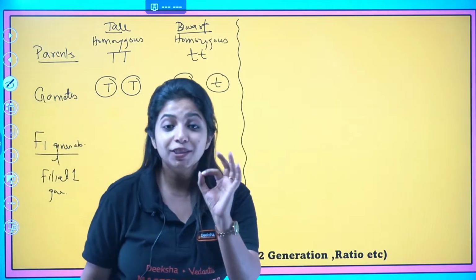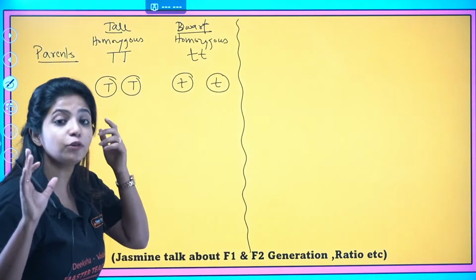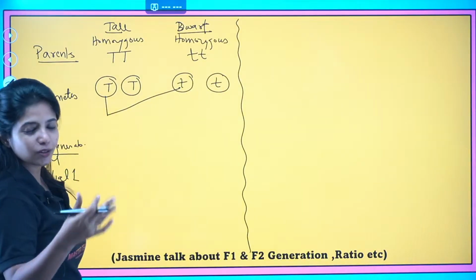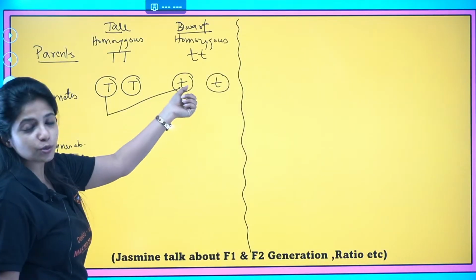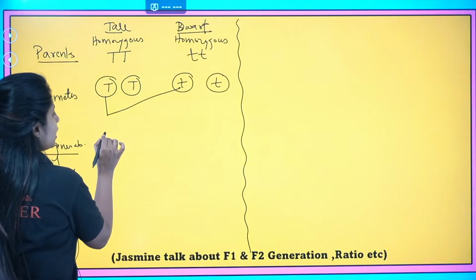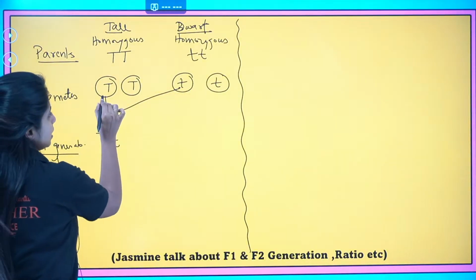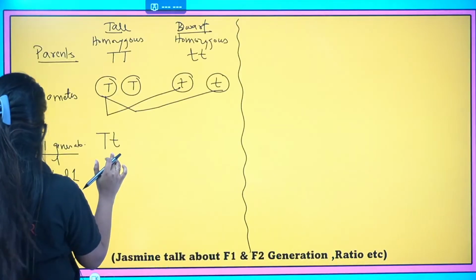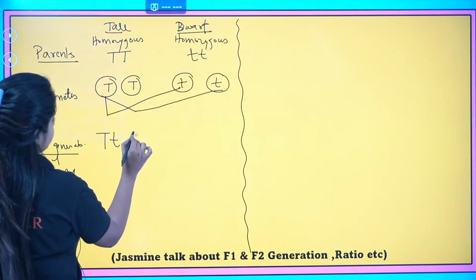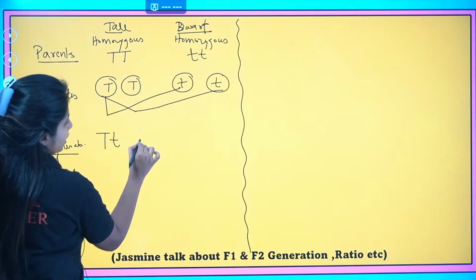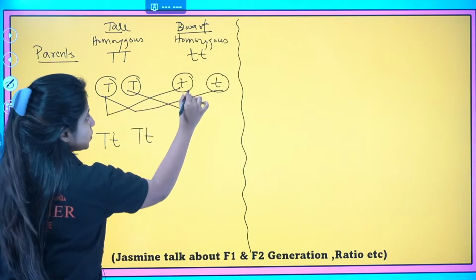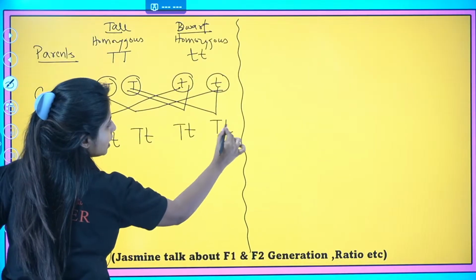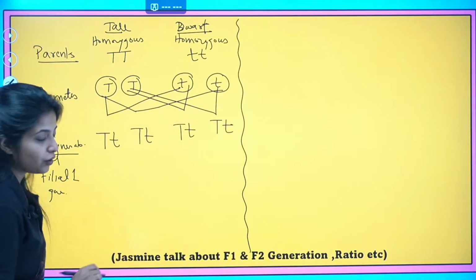Okay, this is going to be what? The first generation out there. Now I'm going to cross, and you have to imagine. A sperm carrying capital T fuses with another egg carrying small t. So in this, the male gamete carrying capital T fuses with a female gamete having small t. What do you get? You get capital T, small t. This fuses with this. Again, what do you get? You get capital T, small t. When this fuses with this, again, what do you get? Capital T, small t. When this fuses with this, you get what? Capital T, small t.